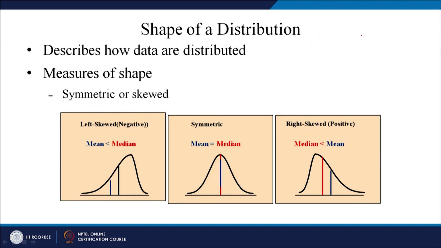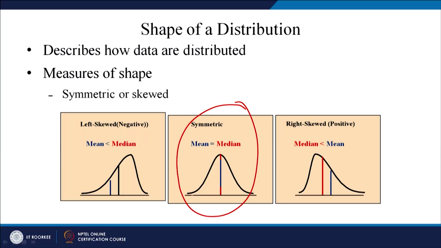Let me tell you a little bit about the shape of the distribution. Whenever you have any data set, it is good to draw a distribution so that you will come to know whether the data set is normal or not. If your data are normal, then the shape of the distribution would be a bell shaped curve. This is the point where mean, mode and median are all the same, and both parts are equally divided, 50% this side and 50% this side.